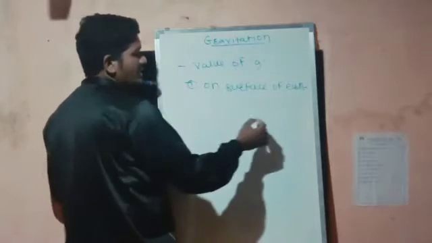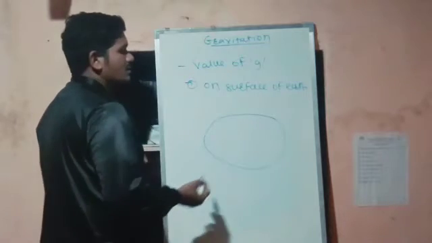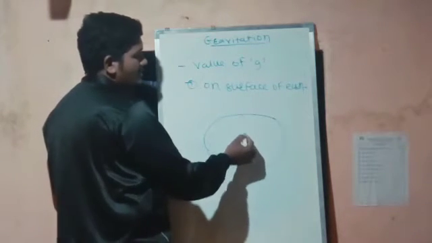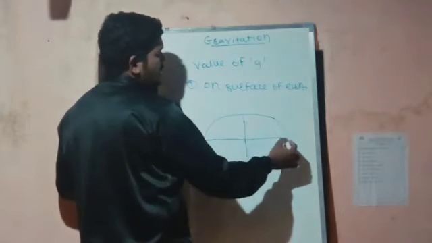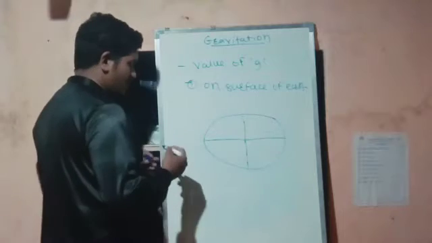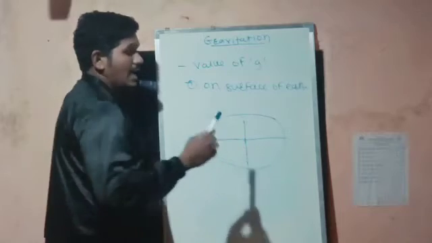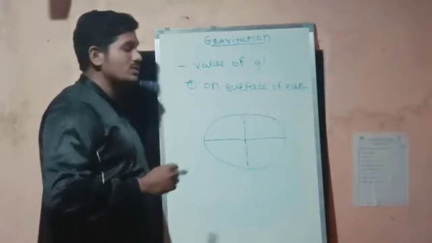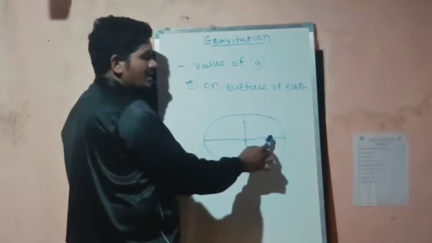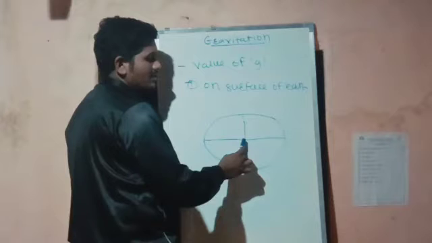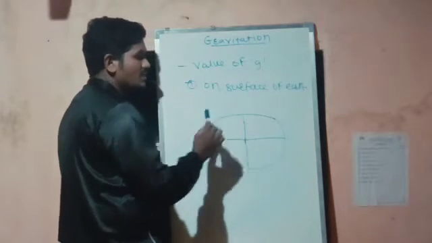Now I already gave you the example of the earth's surface. Suppose this is the earth, and this is the pole, and this is the equator. Now as you can see here, this is the center, and if you observe this very closely, then you will get that the ends of the equator are furthest from the center, and the ends of the poles are closest to the center.